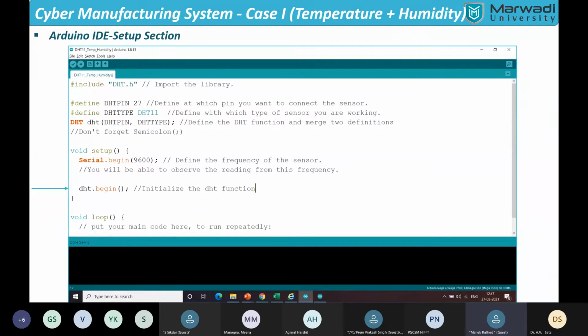These two are essentially the definition and setup section, where we are concerned with how the Arduino IDE and the sensor are connected with each other. So these two are essentially for the communication between the Arduino IDE and the sensor, how you are connecting to the sensor from the computer. First, we have to define how the library connects, and then we have a setup section where we have shown at which frequency we are concerned and how to start a DHT.